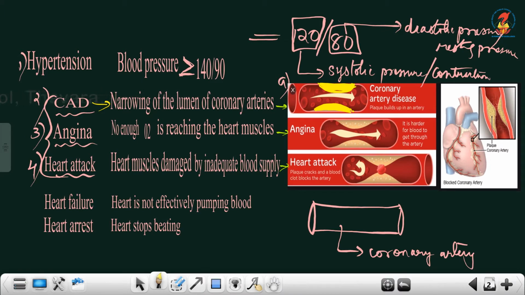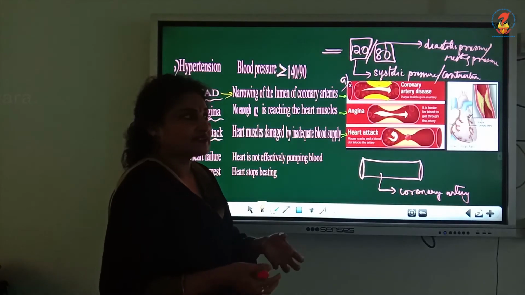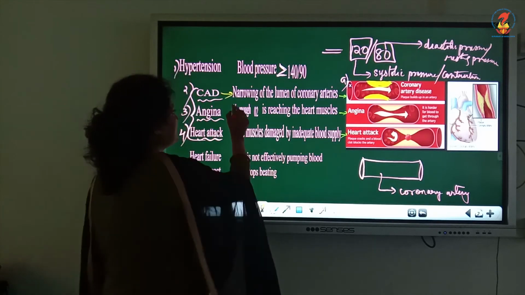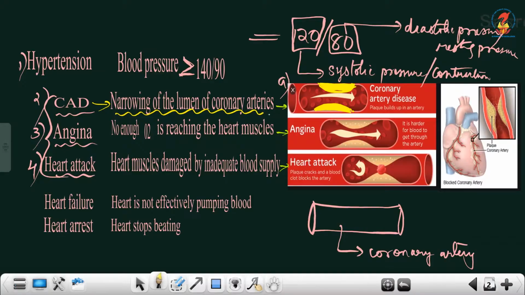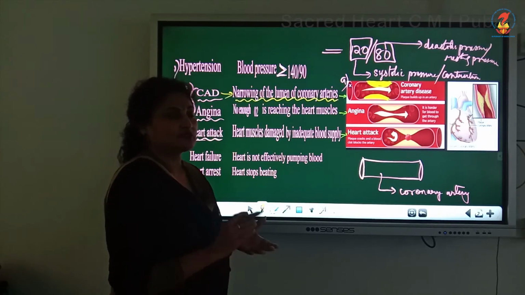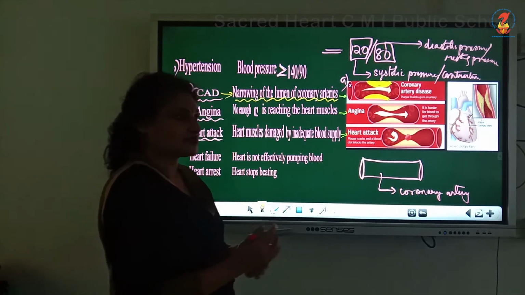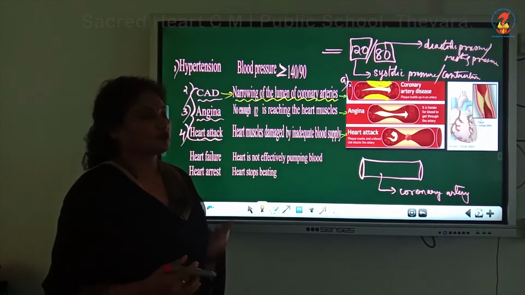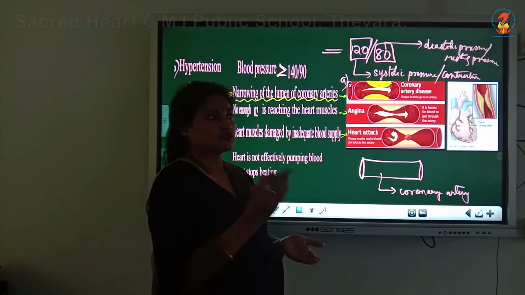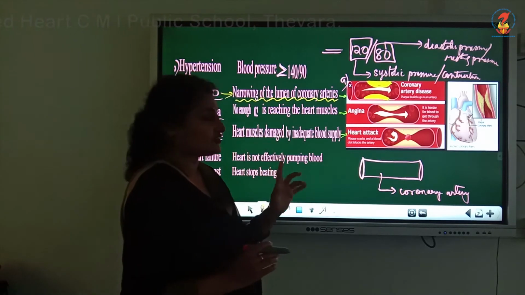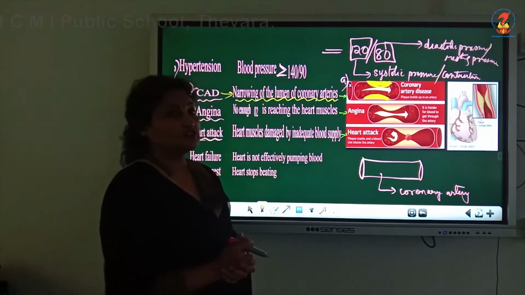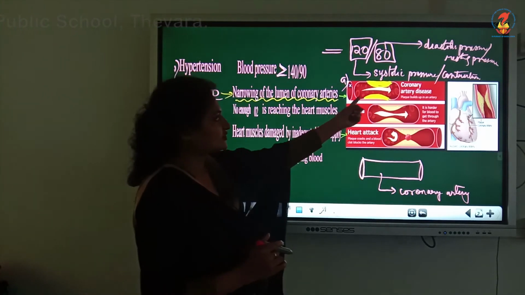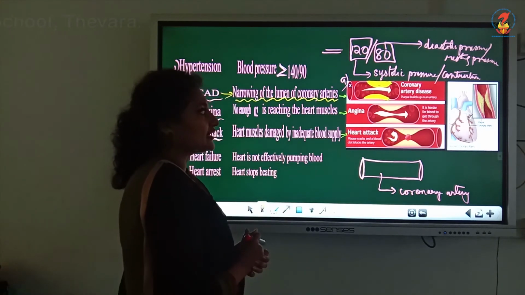Remember which artery? Coronary artery. This gets deposited. As a result, the lumen becomes very narrow. Narrowing of the lumen of the coronary arteries. Very, very important. Narrowing of the lumen due to deposition of calcium, cholesterol, etc. That's why it's better after the age of 40 to get a periodic check of the cholesterol in your blood, because of the chances of this getting deposited in this artery. When it's deposited in this artery, it can lead even to heart attack. You can see that. So, this is the first situation, coronary artery disease.